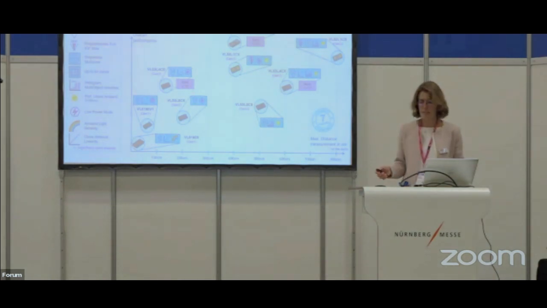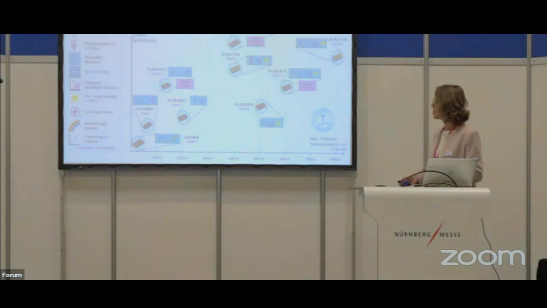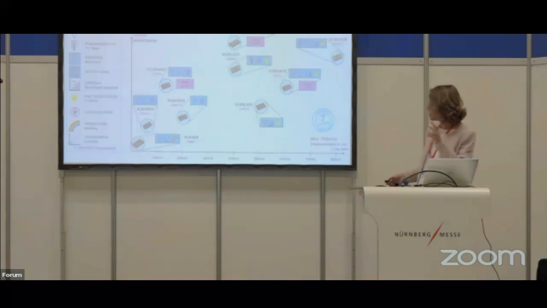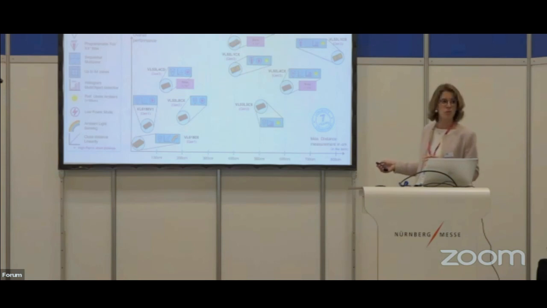So let's switch now to the ST FlightSense offer. As you can see on this slide set, we have different time-of-flight solutions. The products are presented here on the horizontal axis, depending on the maximum distance measurement in centimeters. On the left side, you have a series of pictograms that corresponds to the main KPIs of the products. So you can see that we have different solutions. Most of them are single zone sensors, except the new VL53L56, that is our new multi-zone 64 zones time-of-flight sensor.